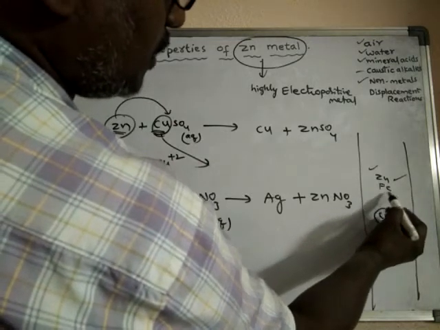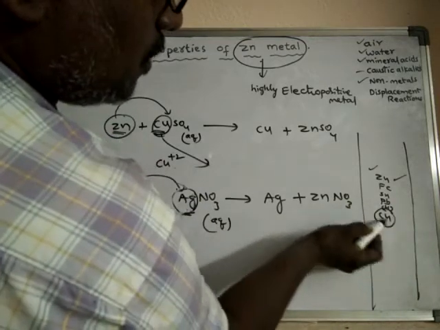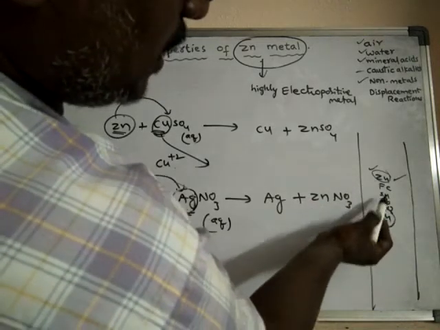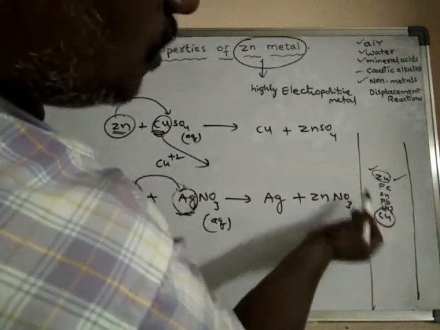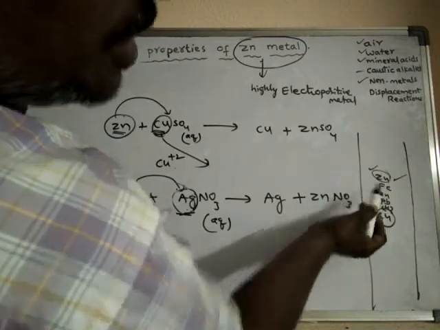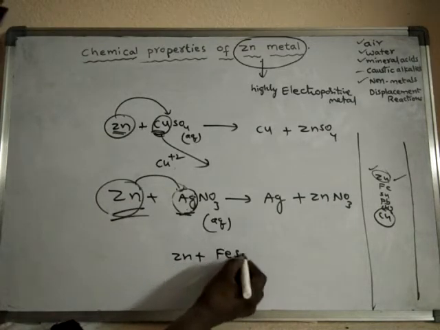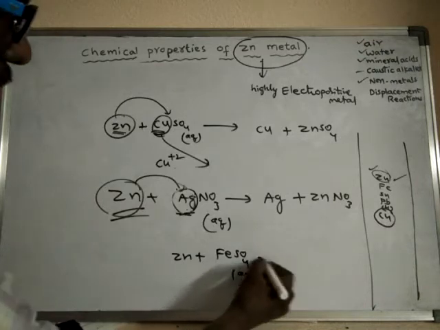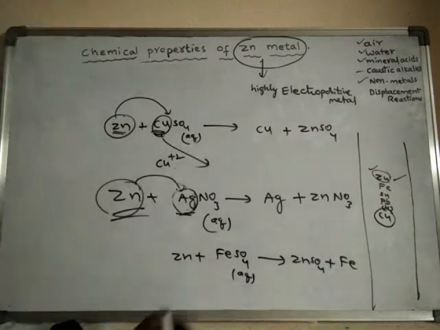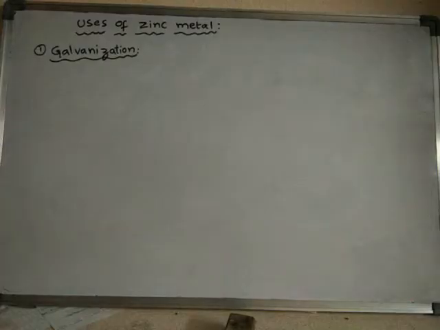After zinc, iron, tin, lead, hydrogen, like this. So here, the metal which is placed at the top of the series can displace the metals which are placed below its position. So zinc can displace iron also. For example, zinc can displace iron from iron sulfate aqueous solution to form zinc sulfate, and iron is displaced. So zinc will take the place of iron.